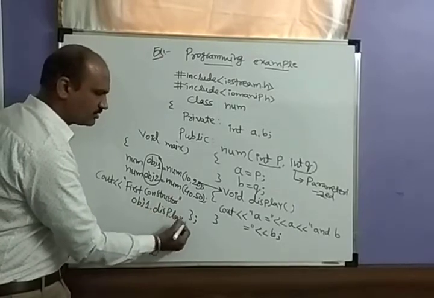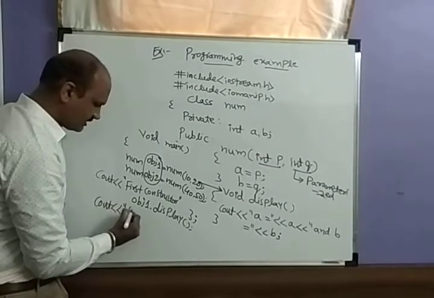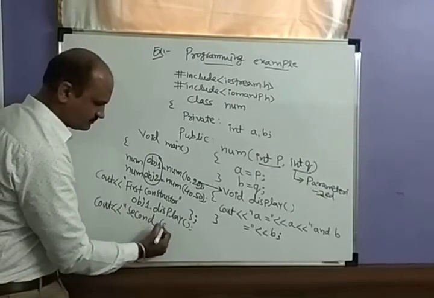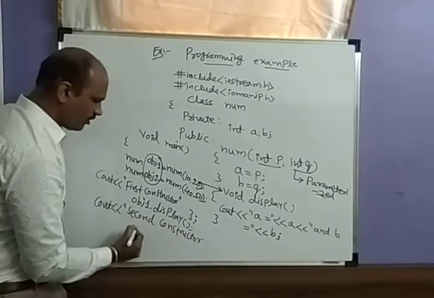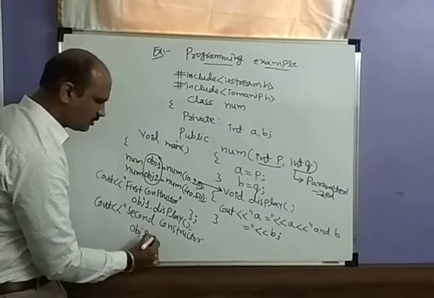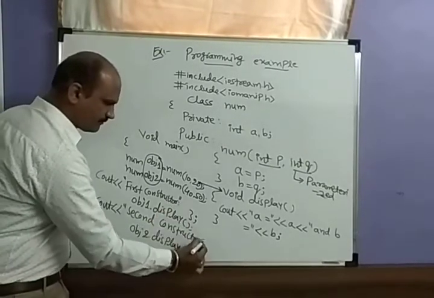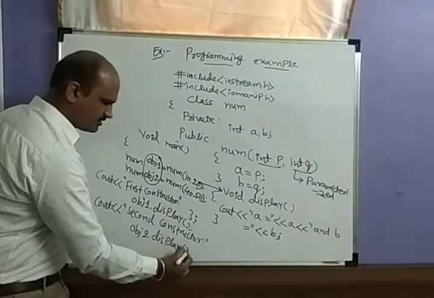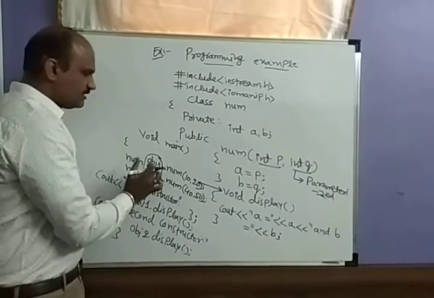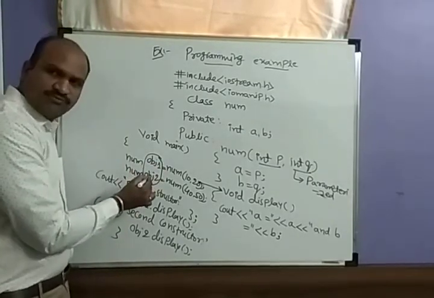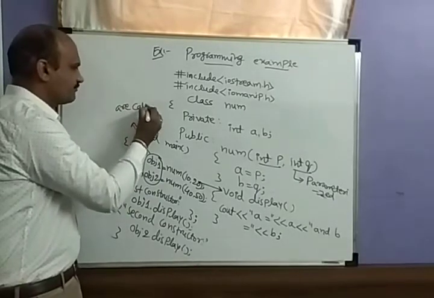Then cout the second constructor, which is object 2 dot display. Display is a function. Close the brace. So here object 1 and object 2 are called explicitly.